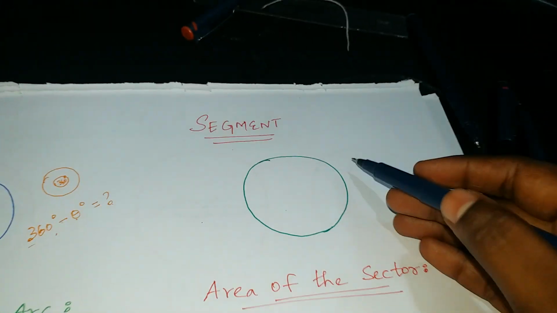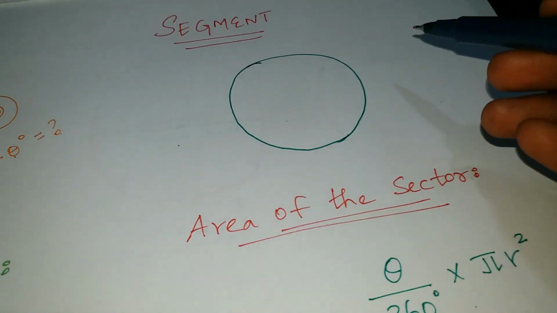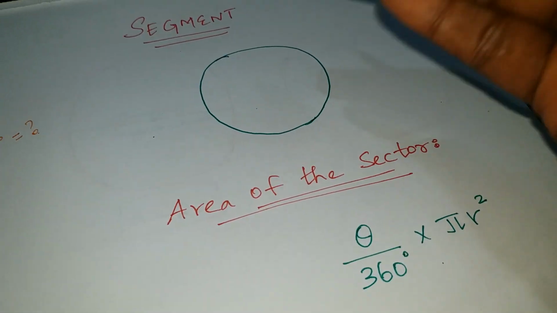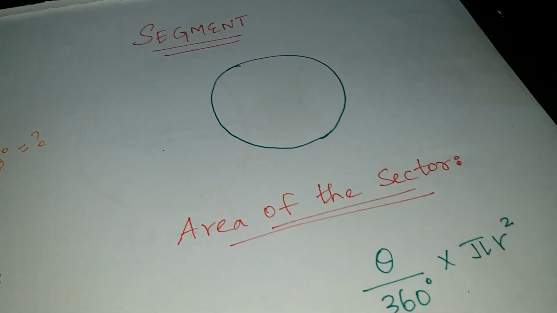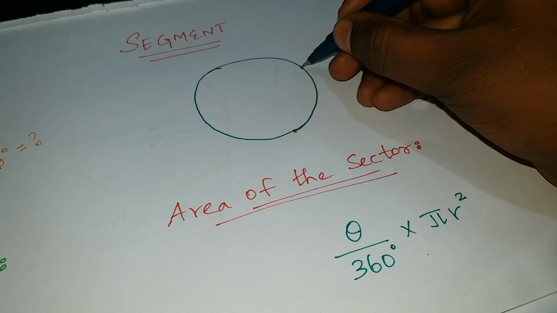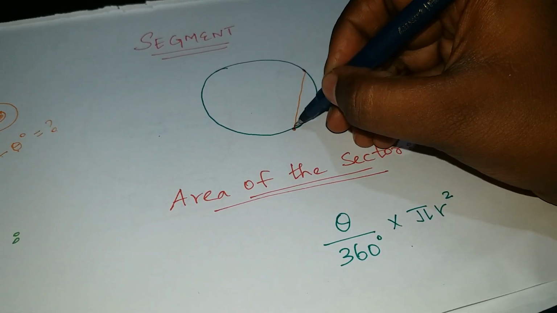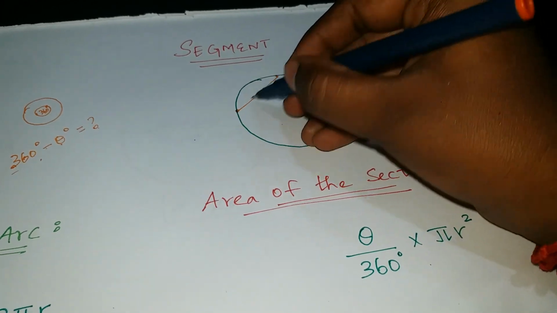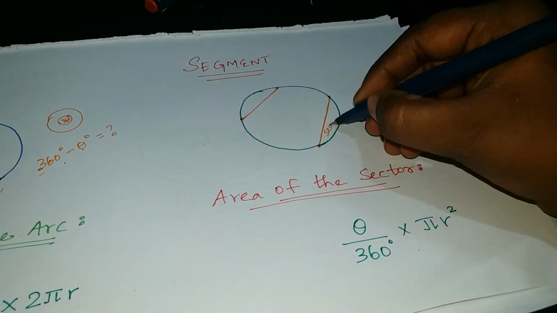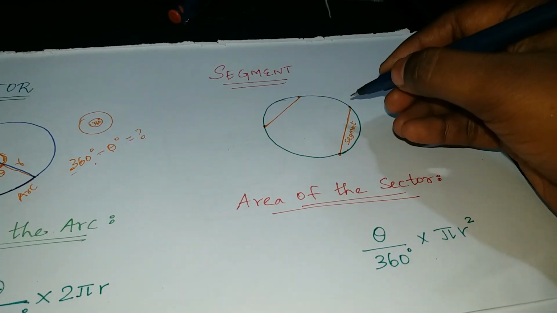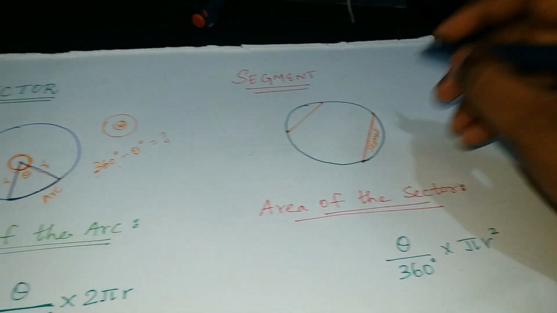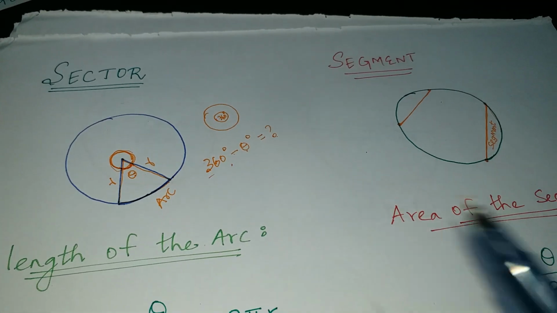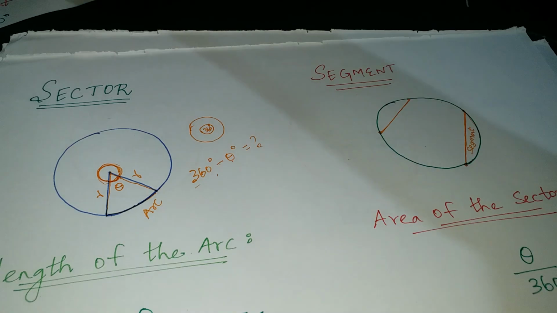Okay, next, segment. Segment is nothing but the same thing. If I'm having a cake like this, I don't want to slice the cake, but I just want a segment. What does it mean by segment? See, I'm having 2 points over here and I'm cutting the cake like this, or else like this. So this part is called segment. Clear?